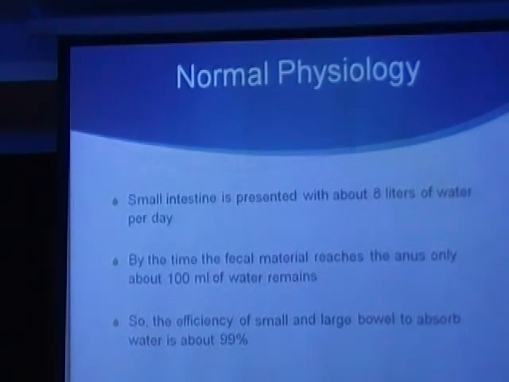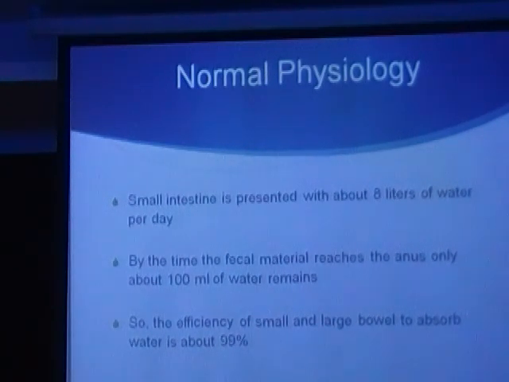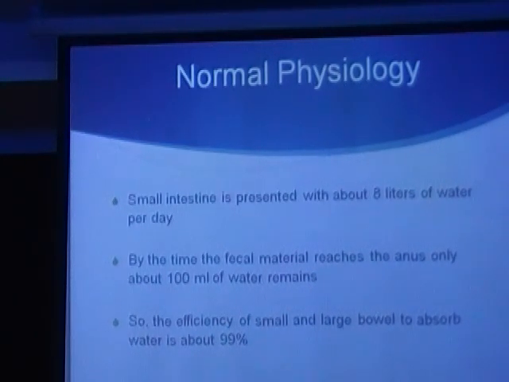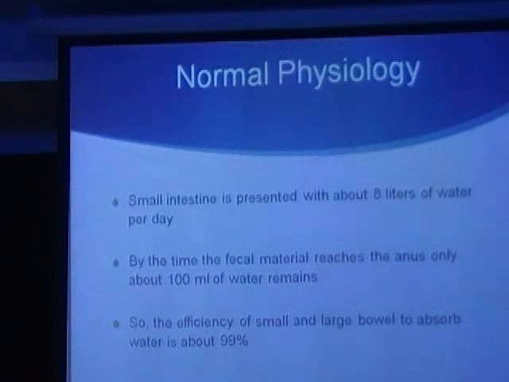Just some interesting facts which I found out when I was doing research for this presentation. The small intestine in an adult is usually presented with about 8 liters of water per day. By the time the fecal material reaches the anus, it's just about 100 ml of water. So you can see that the efficiency of the small and large intestine to absorb water is about 99%. This is for adults, but it's also pretty much true for pediatric patients. There are some differences which we'll talk about in a little bit.